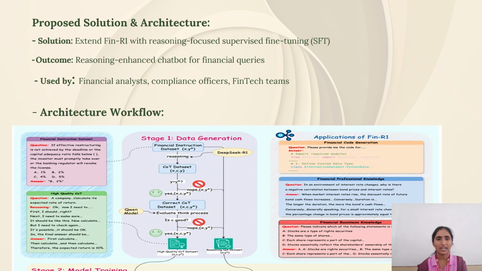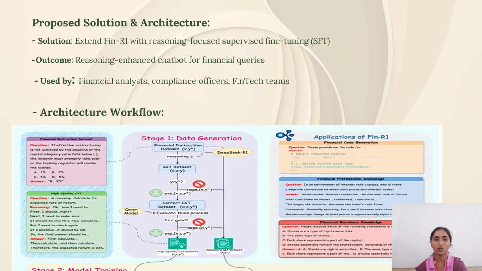Our proposed solution and architecture: our proposed solution extends FIN-R1 with financial focused supervised fine-tuning, and the model is trained in three major stages. Supervised fine-tuning, where we give it accurate financial datasets; reinforcement learning, where it learns to choose better reasoning steps through reward; and an evaluation and feedback loop, where the performance is measured and improved iteratively. The outcome is reasoning enhanced chatbots for financial queries. It is used by financial analysts, compliance officers and fintech teams.